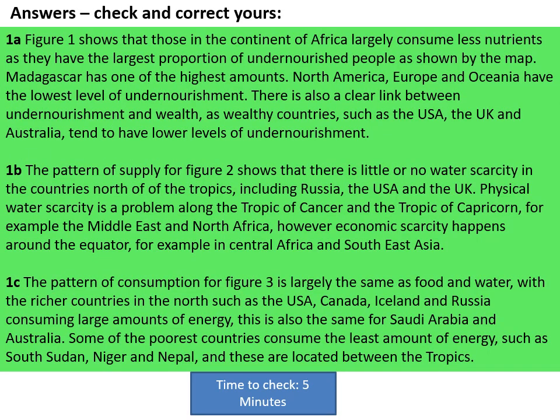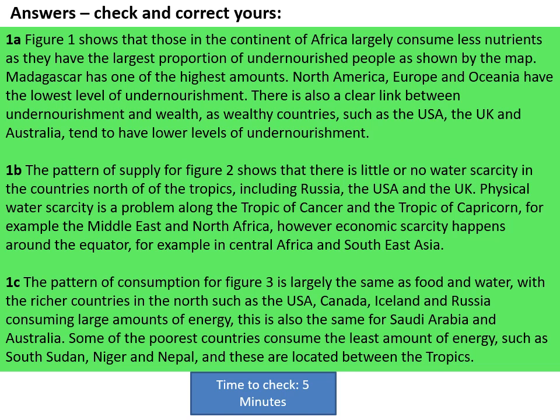Okay, so here are the answers to the first question, one for each of the 3 maps. You'll notice a general pattern of me looking for highest and lowest, looking for latitude. Is there a link between the equator and how far away you are? Well, actually, yes, for most of them. There's also a link in wealth as well. If you actually look at the countries and think about it, there's usually a link between how wealthy the country is and whatever it is the map is showing.